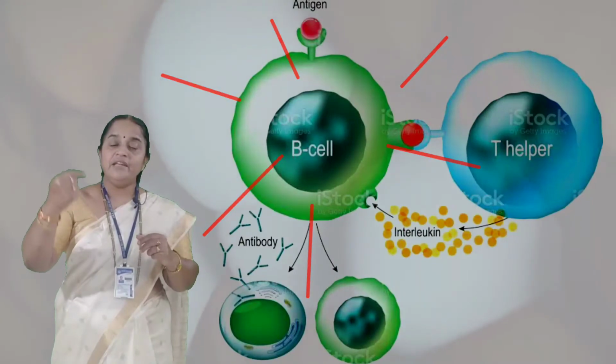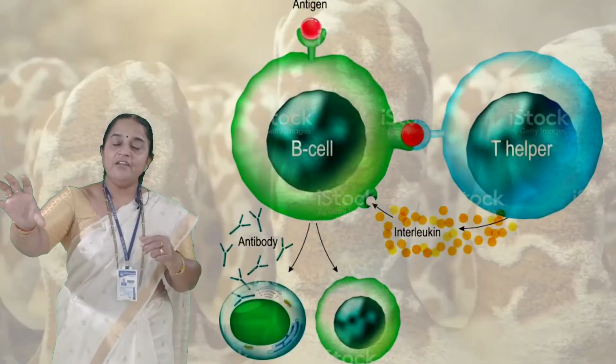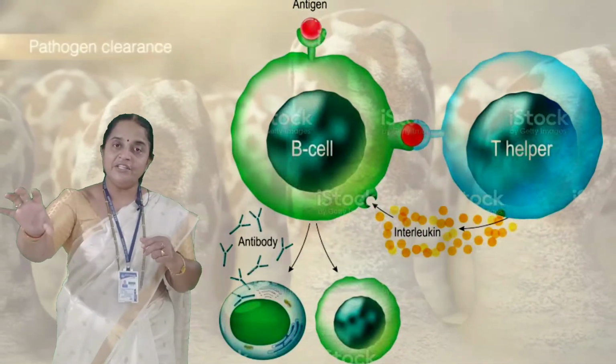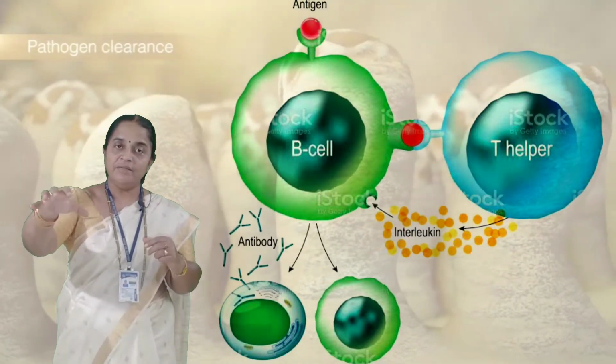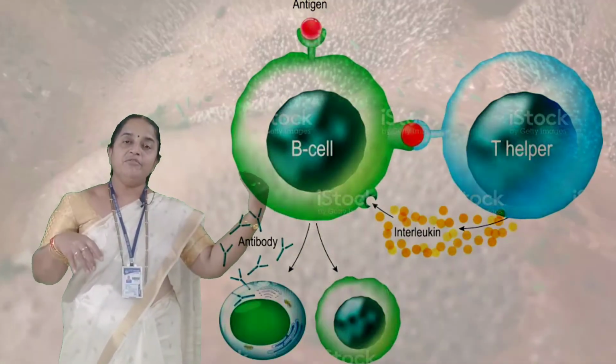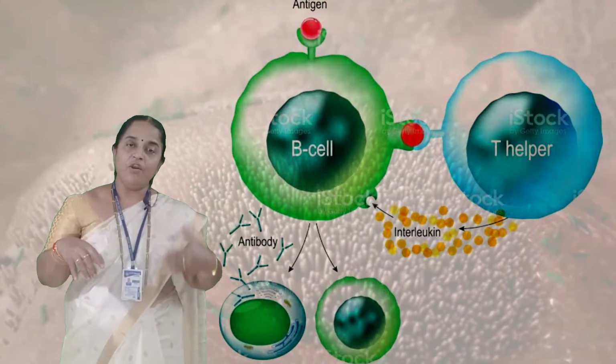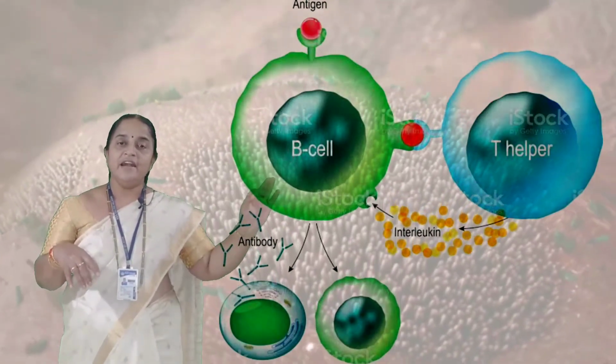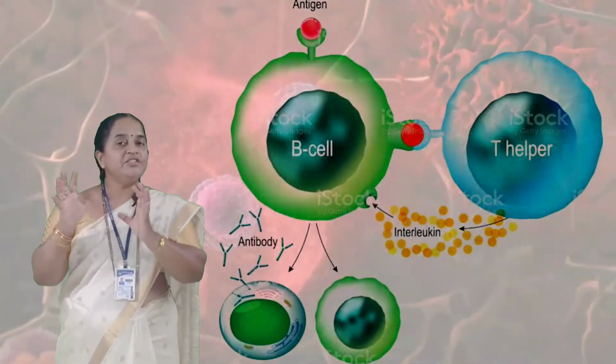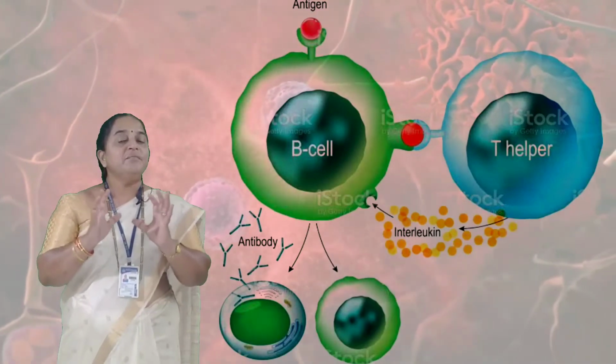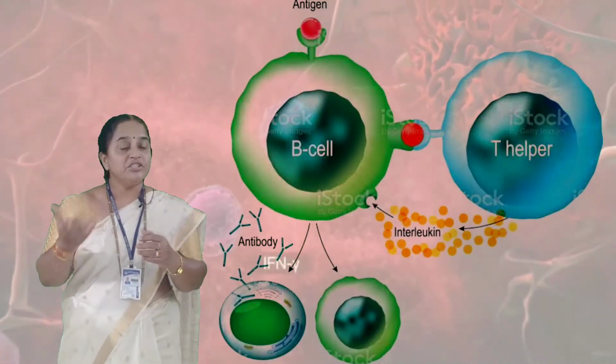So helper T cells will send the information about that antigen which has already invaded the body to the B lymphocytes traveling all over the body, saying that, see, this kind of antigen has entered, please be cautious, take precautions.